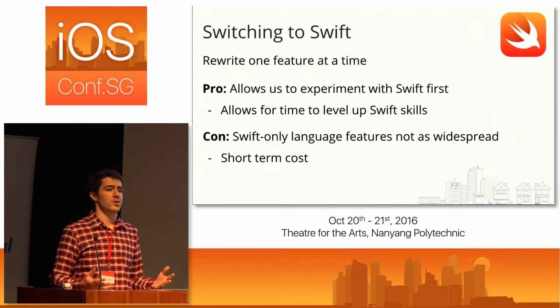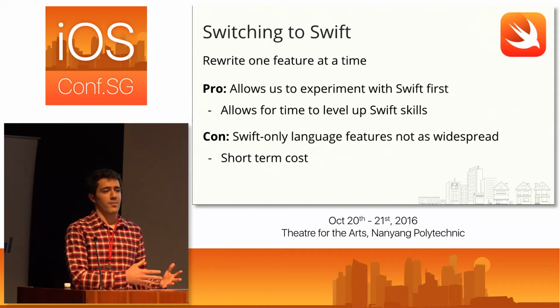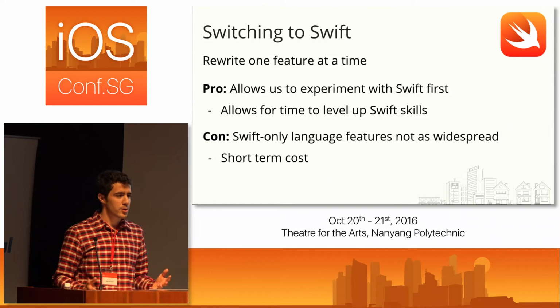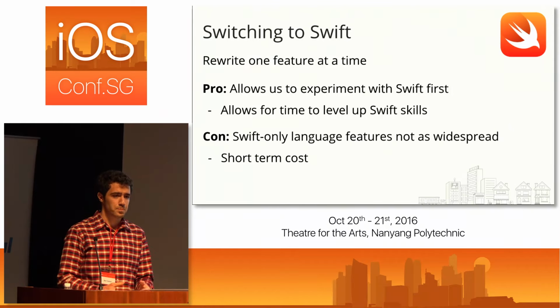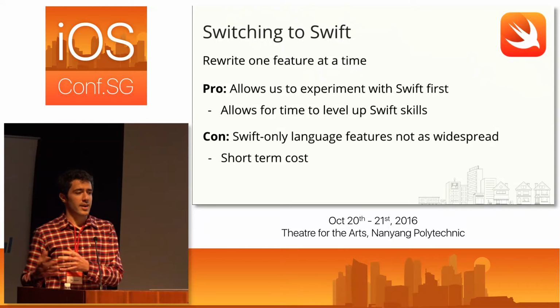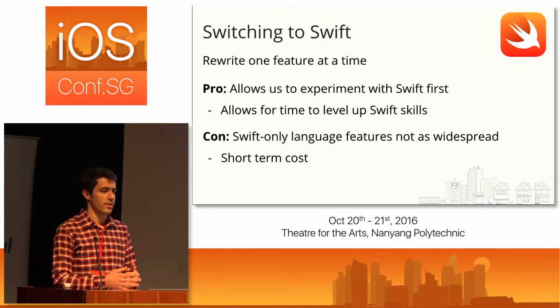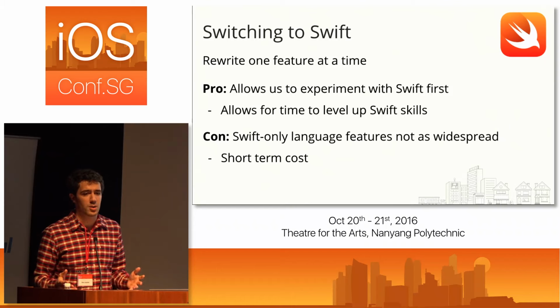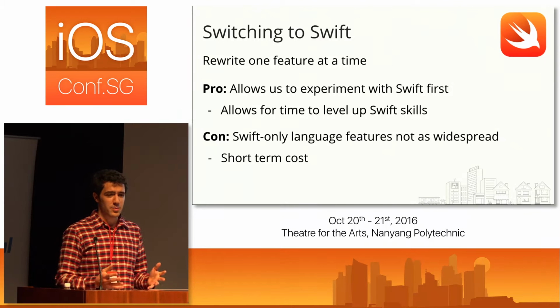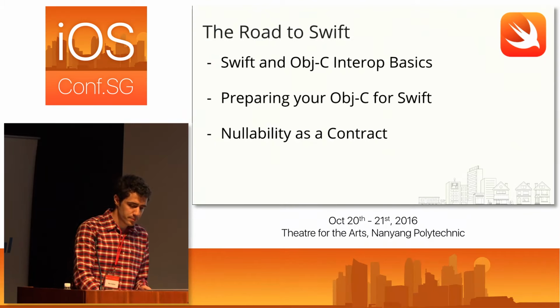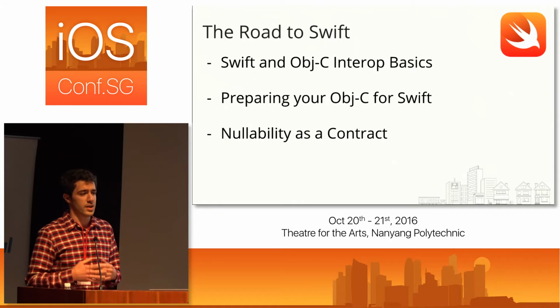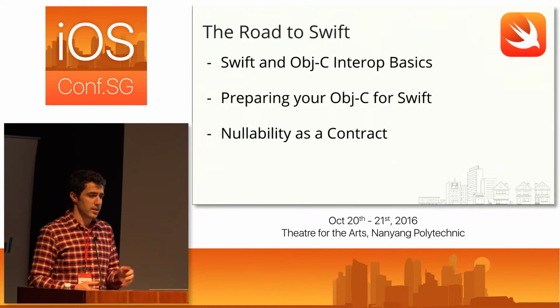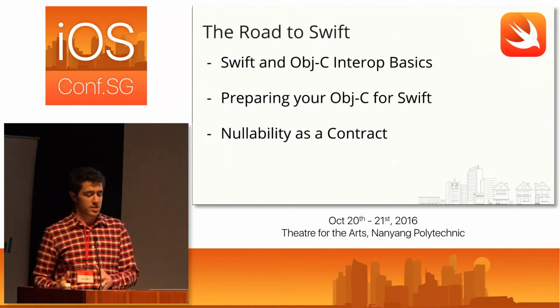But this does have that short-term cost of we can't really start off using those new Swift-only language features because, at least in the near term, the Objective-C part of our app is going to have to be able to interface with those new features we're writing in Swift. But we decided we were OK with this short-term cost. So that's what I'm going to talk about today, is some of the issues and lessons learned around working in an Objective-C code base and transitioning to Swift.